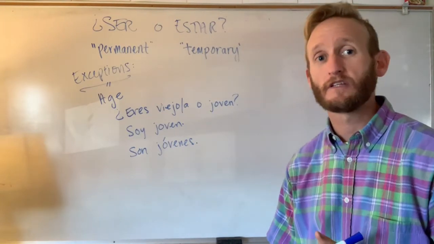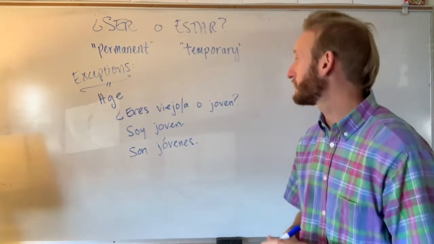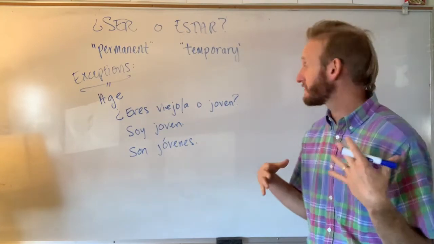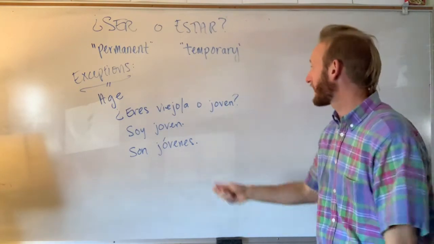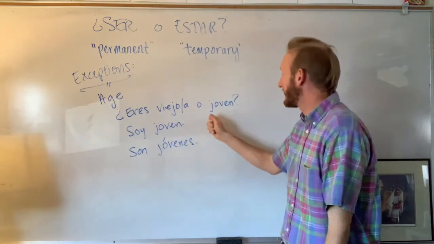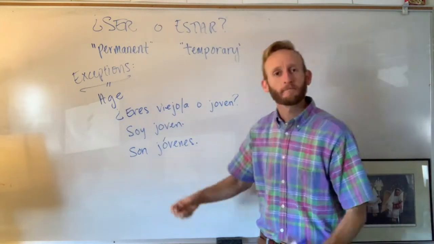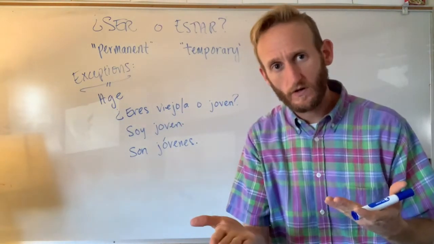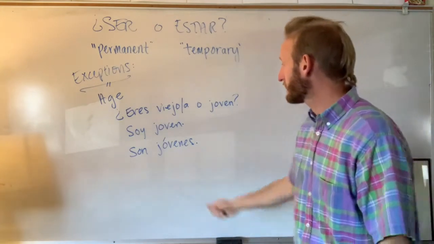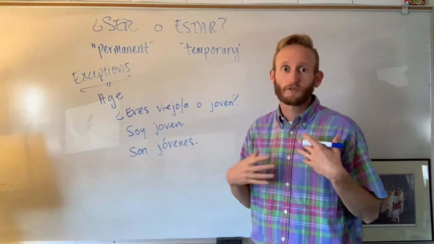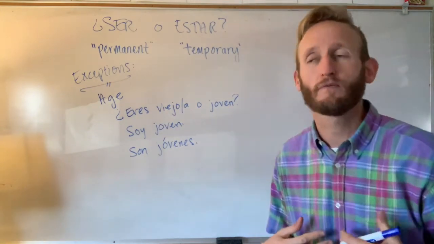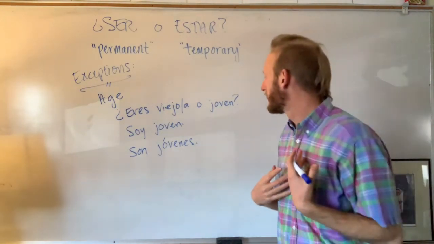You're going to use the verb ser to ask about and describe general age, like old and young. So old, viejo or vieja, and young, joven, as in, eres viejo o joven. For example, yo soy joven. Okay, bueno, yo soy viejo para ustedes, pero bueno, yo soy joven.